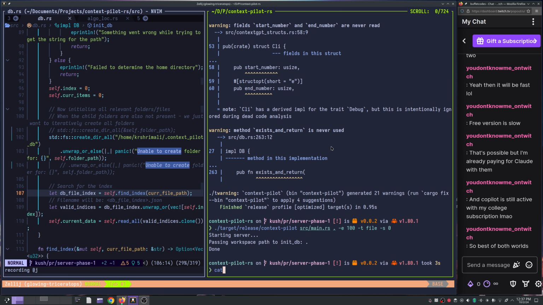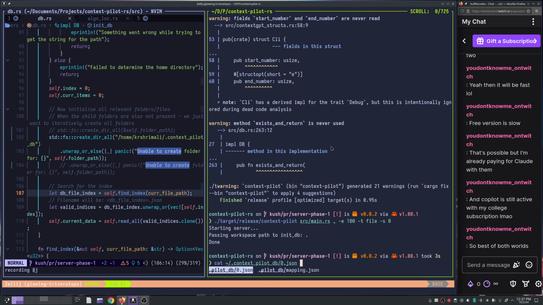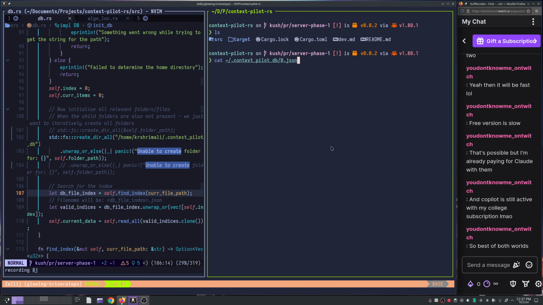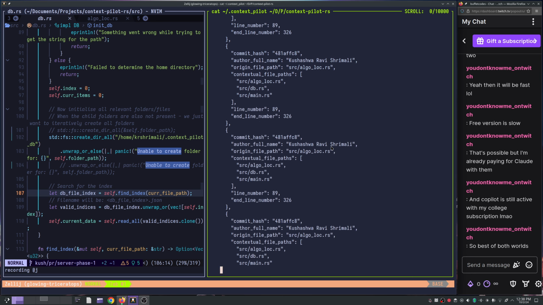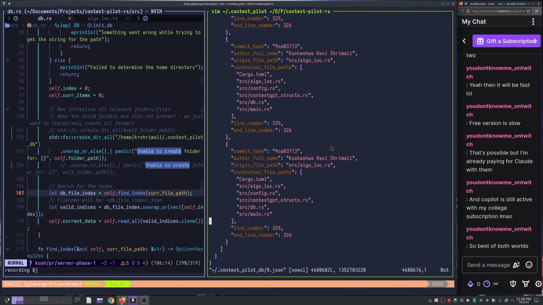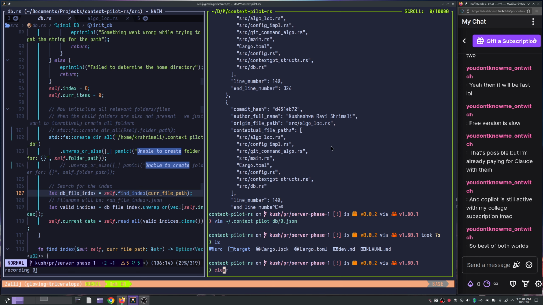Last time it was not working, so could be something is wrong. Yeah, anyways, this is working. I'm positive about it. Let's give it a try. But it should be printing the output to me, right? That I'm not done yet. Let's see what does context pilot db contain. Okay, can I just go to 0.json? See, it has elco loc.rs, and this is like 468,000 lines of code. So it is working, and that is good.